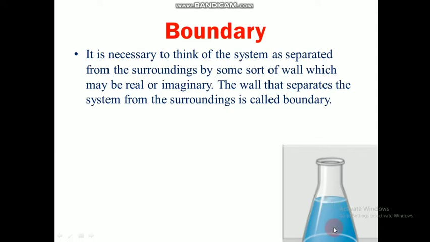If I want to heat the system, how will I heat it unless it has a boundary? So the boundary is the conical flask here. Outside the conical flask is the surrounding. Inside the conical flask is the system. That separation between the system and surrounding is called the boundary.